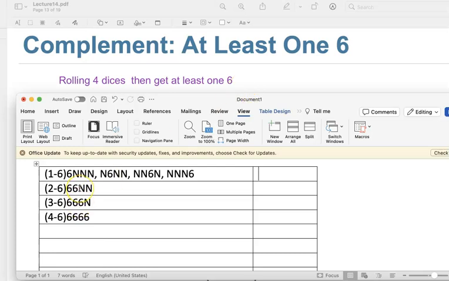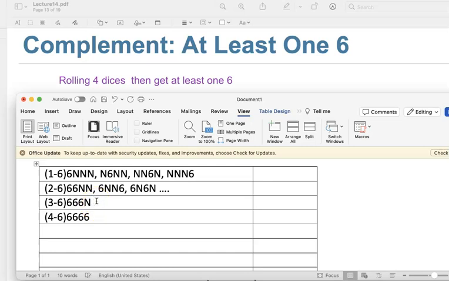We can see one thing, right? By definition, we can list all the possibilities. It can be one 6. It can be two 6s, three 6s, or four 6s. So for one 6, this 6 can be in 4 different positions. If it's two 6s, actually they have more combinations. I want you to play with that. You can do it this way, or this way. Actually many. Okay, so I will show you later.